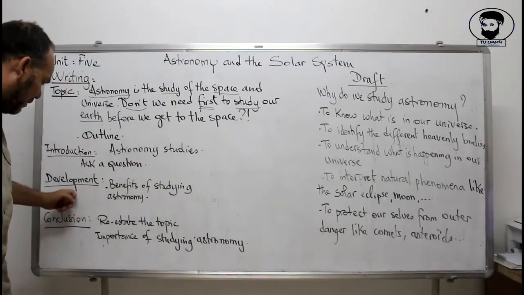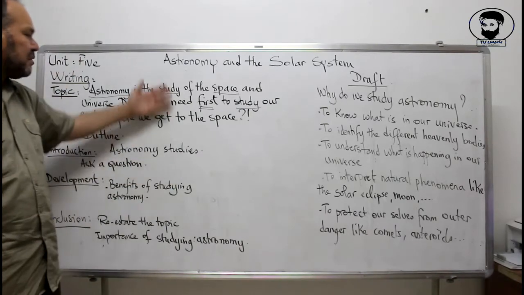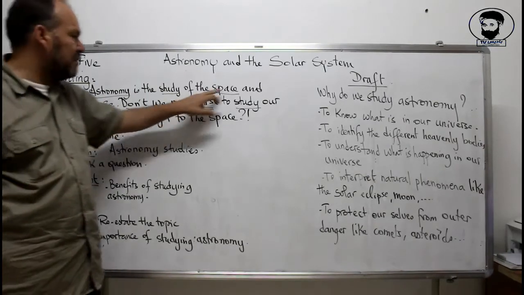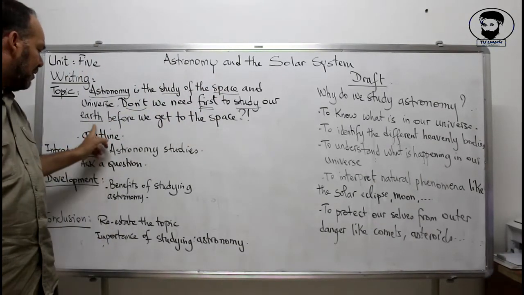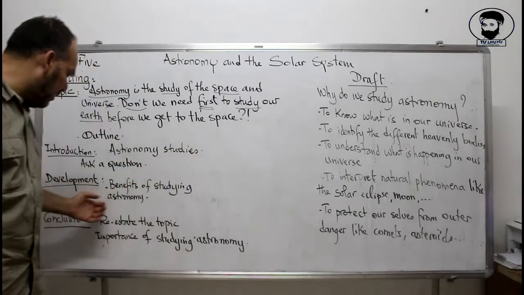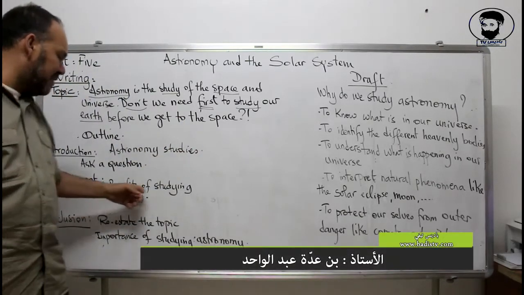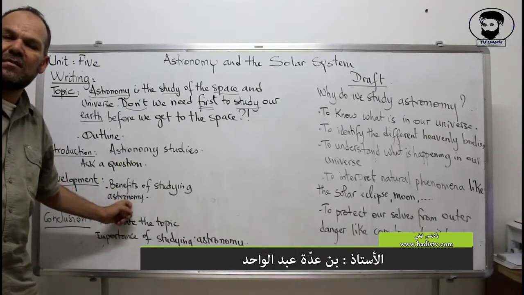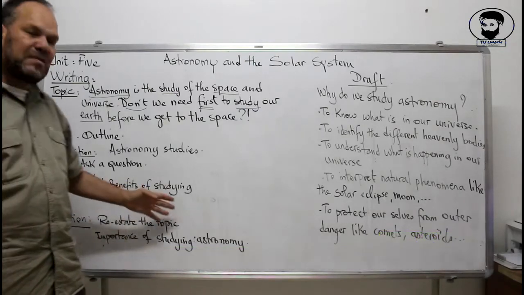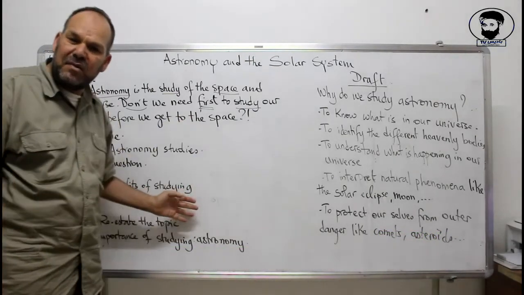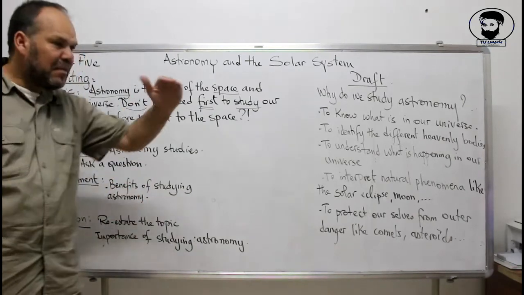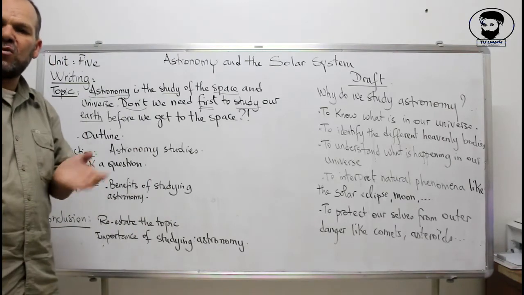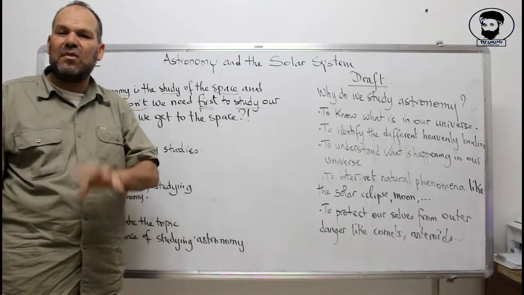Now, after, in our development, let's see. The main topic here is astronomy, by contrast to Earth. The study of the space, contrasting the study of Earth. Let's see now what the benefits are of studying the space, studying astronomy. Why do astronomers spend a lot of time, a lot of money, a lot of effort to study astronomy? So we try to give the steps of these benefits of this study and after see if it is good to study first astronomy or study first Earth.